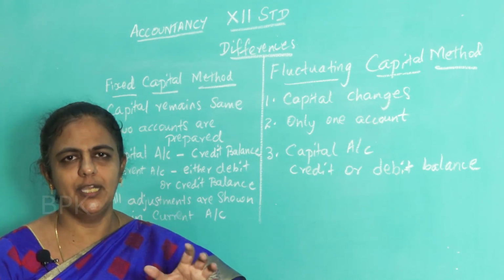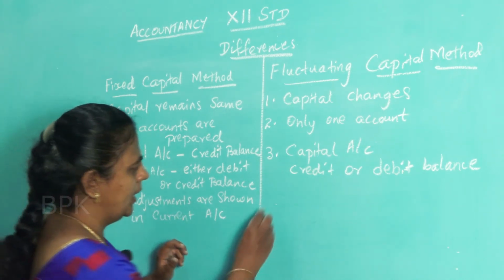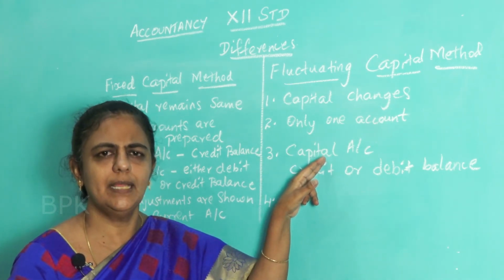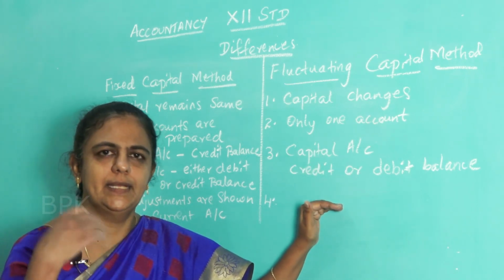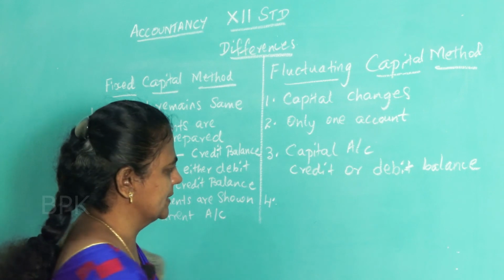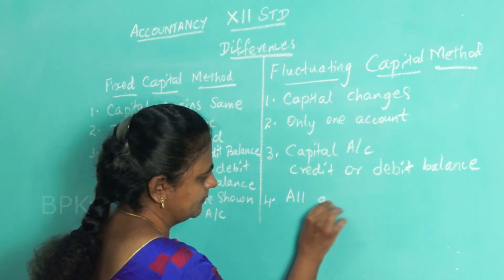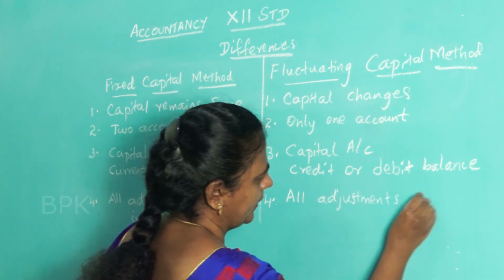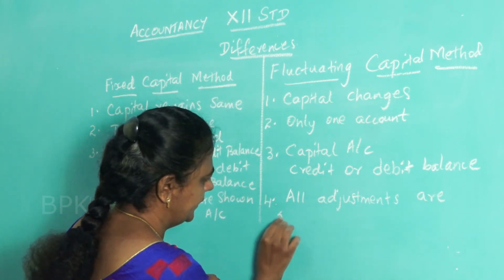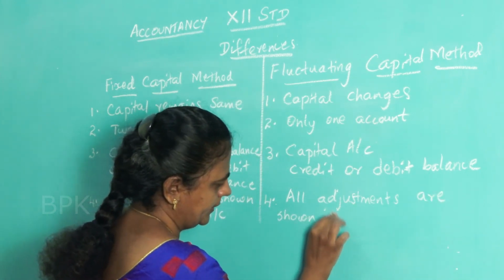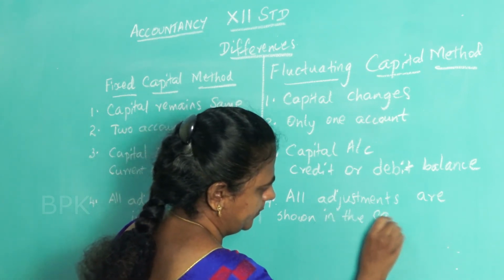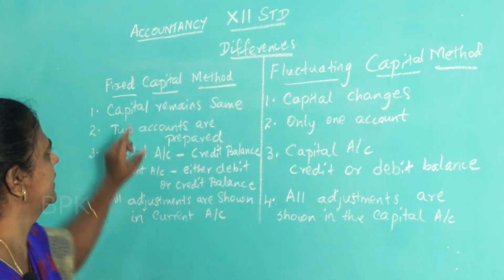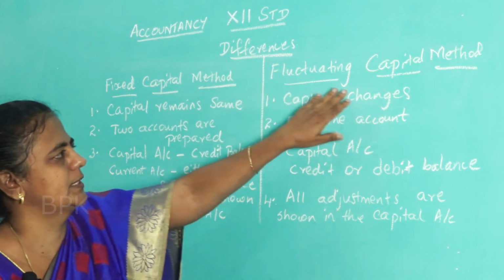Okay, capital account we are going to show only the capital. Here we are not preparing two accounts, here we are preparing only capital account. Since you are preparing only capital account, in the capital account you are going to write capital as well as all the adjustments. Okay, so all adjustments are shown in the capital account. So this is the major difference between fixed capital method and fluctuating capital method.